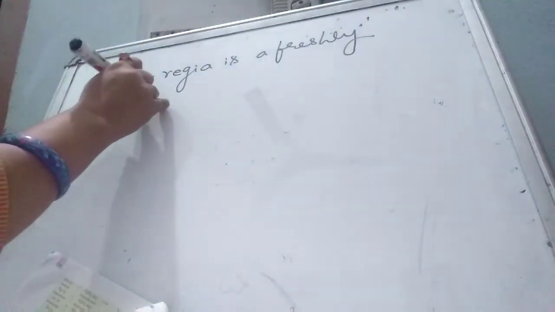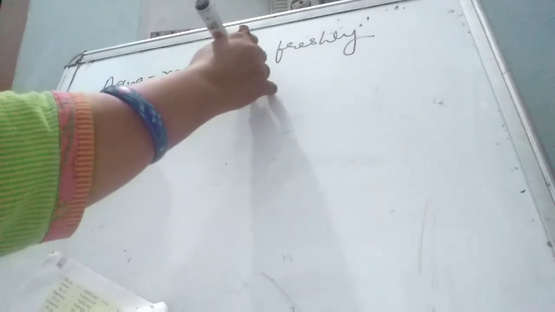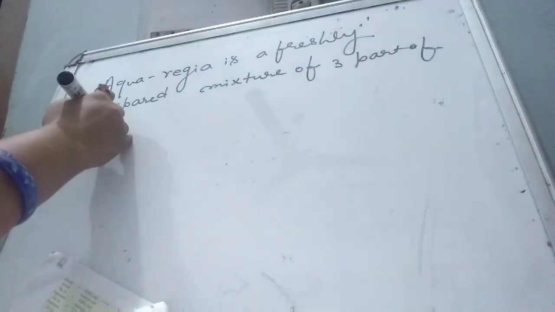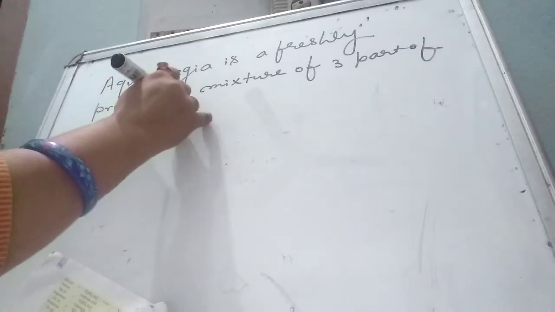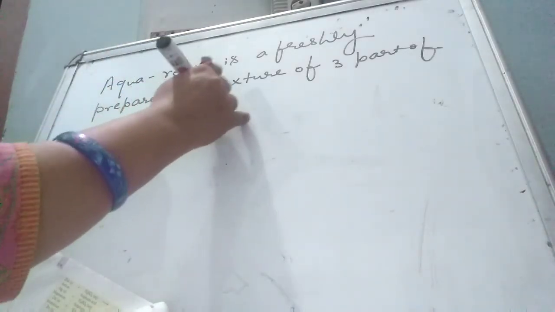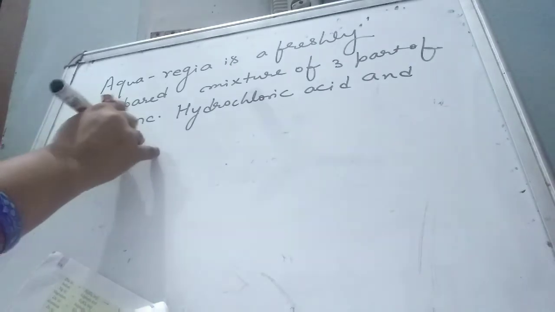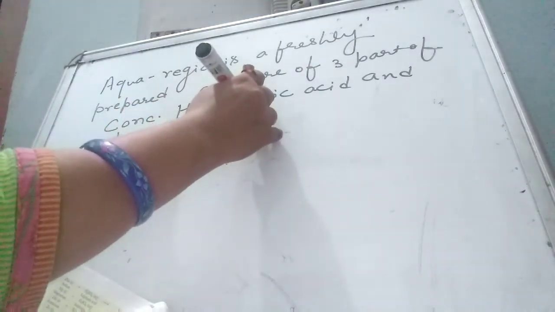All of you know that less reactive metals do not react with any acid, but they react with aqua regia. Aqua regia is a freshly prepared mixture of 3 parts of concentrated hydrochloric acid and 1 part of concentrated nitric acid.